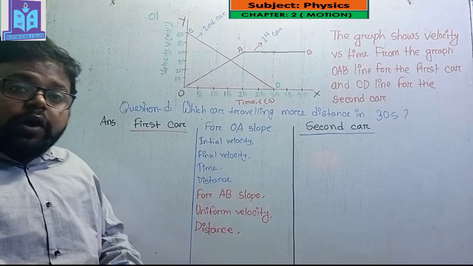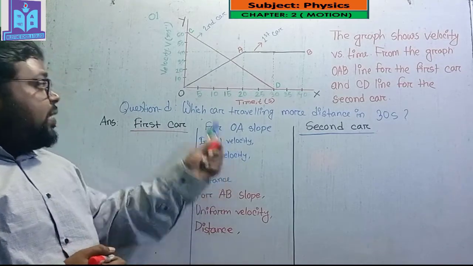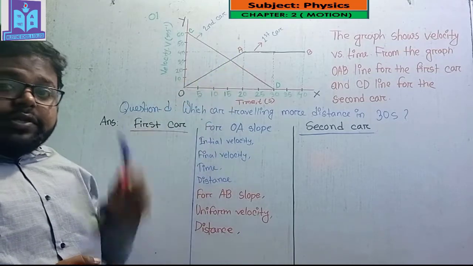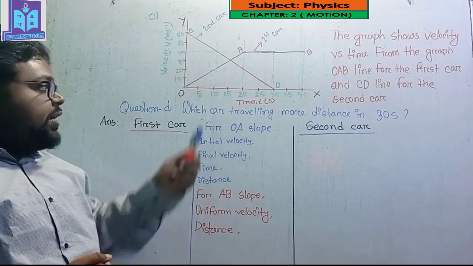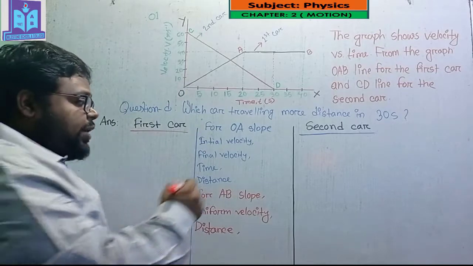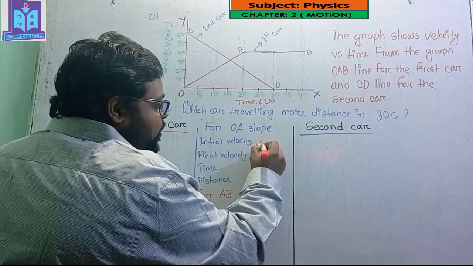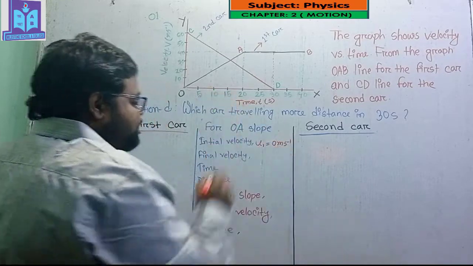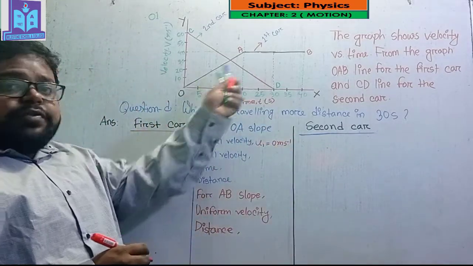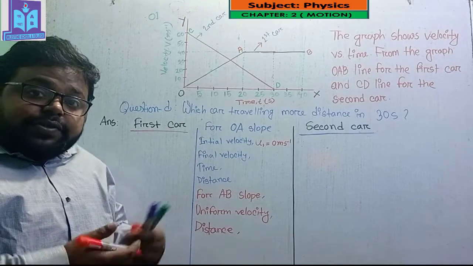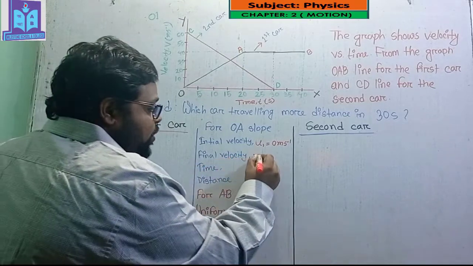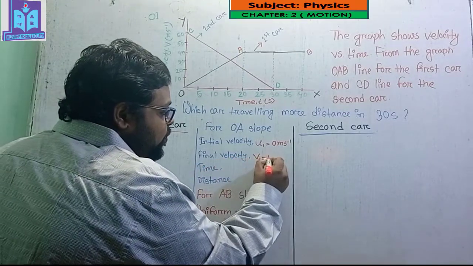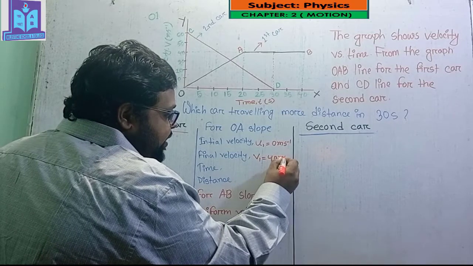For the OA slope, the initial velocity u1 equals 0 meter per second. The final velocity for this OA slope, v1 equals 40 meter per second.